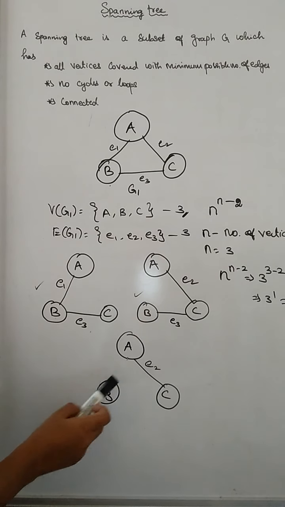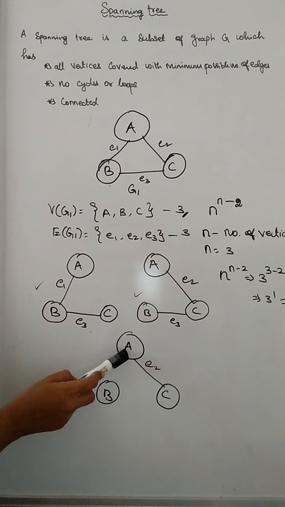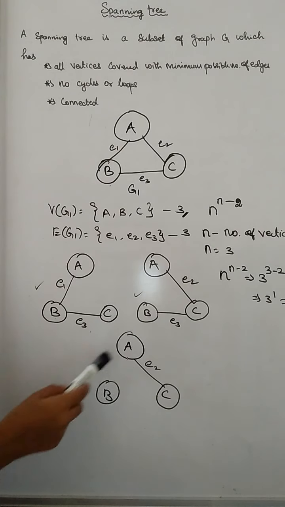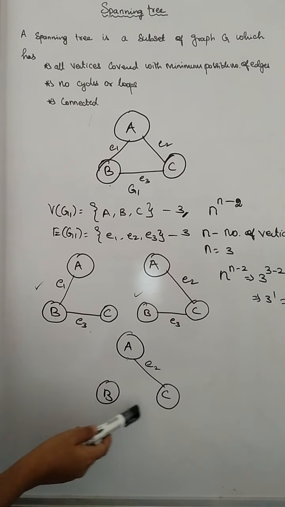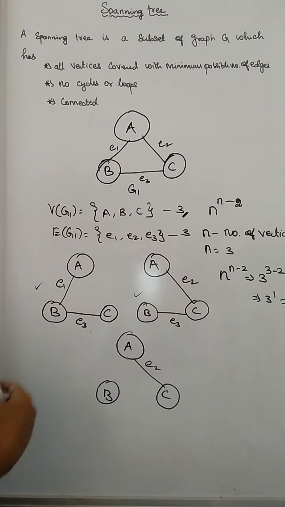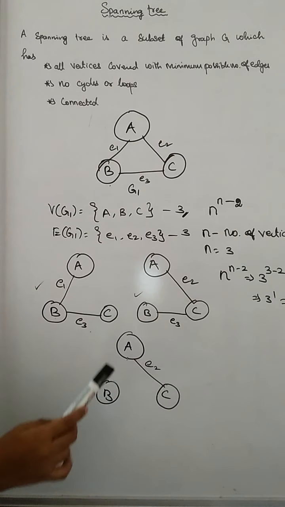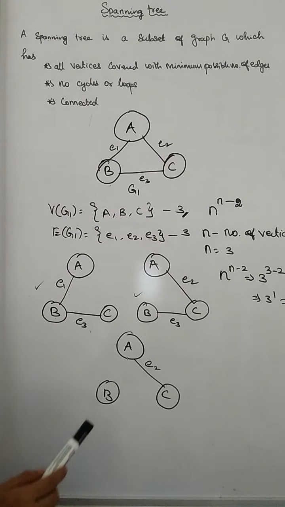So after removing this edge, from the vertex A I can reach C, but I couldn't reach B. So we couldn't reach all the vertices in this graph if we remove any one of the edges from the spanning tree, because this is a subset of a graph which covers all the vertices with minimum possible number of edges.